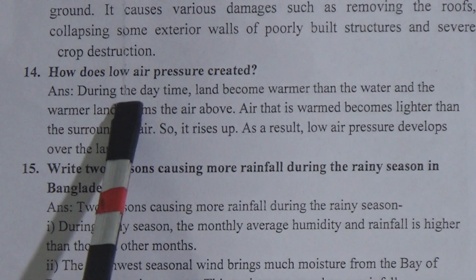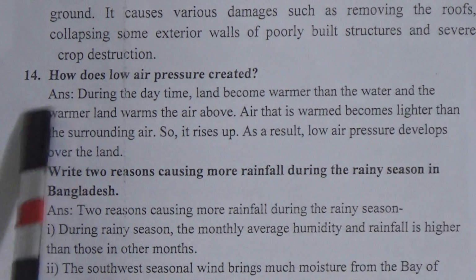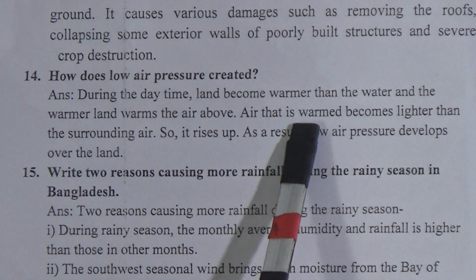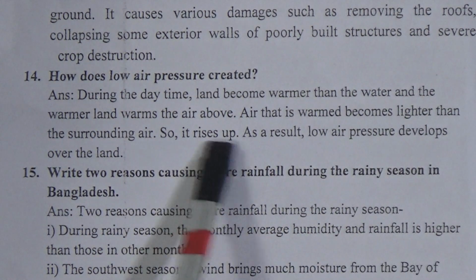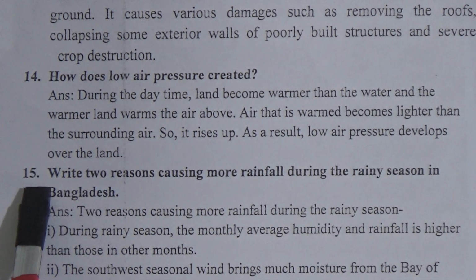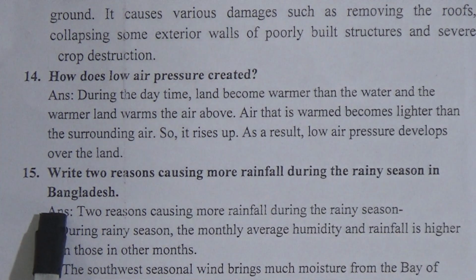Next question is, how is low pressure created? The answer is, during daytime land becomes warmer than the water and the warmer land warms the air above. Air that is warmed becomes lighter than the surrounding air, so it rises up. As a result, low pressure develops over the land.